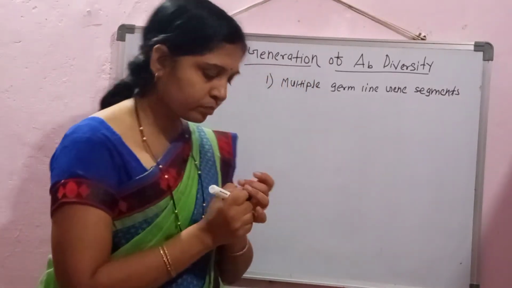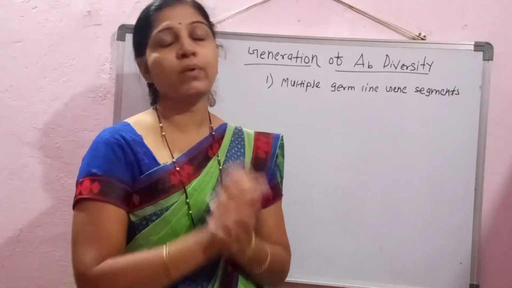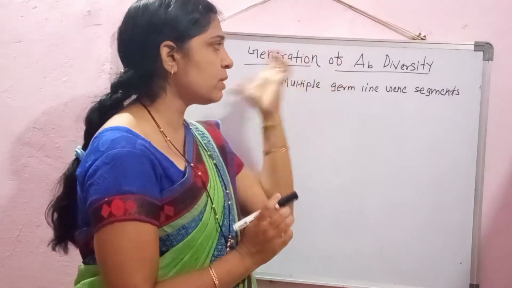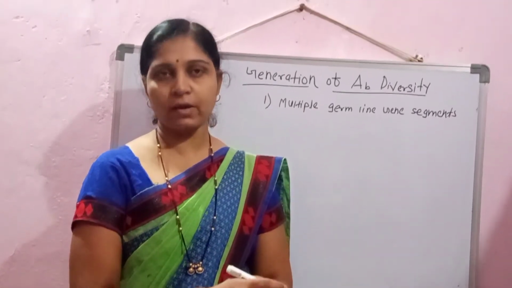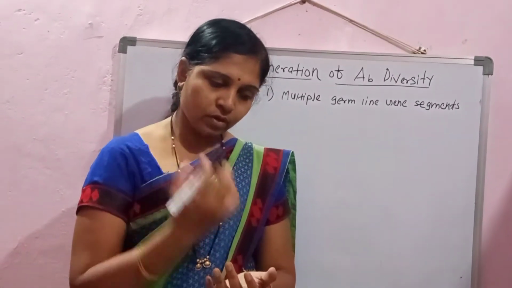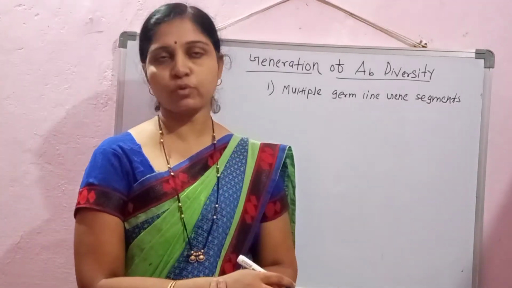Before considering this point, the first thing to keep in mind is what is meant by antibody diversity. To explain antibody diversity, different theories were put forward.